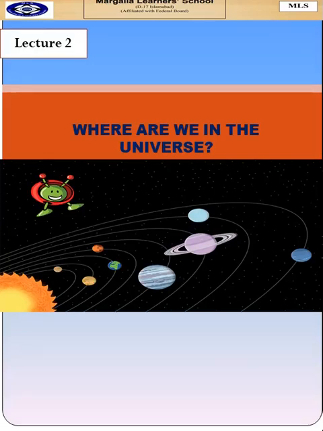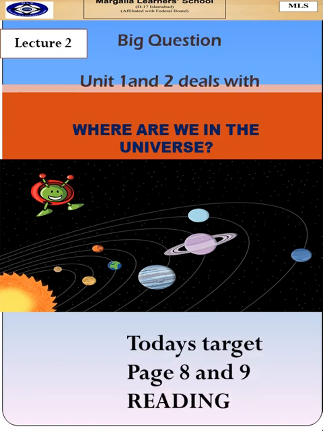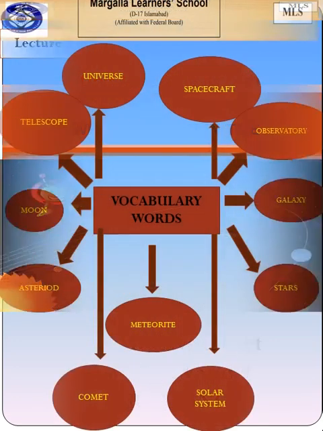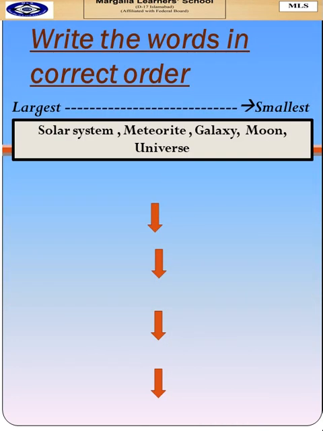Today we have to continue with our Lecture 2. In Lecture 2, we are going to solve the exercises of page 8 and 9 and do the reading. These are the words that we have learned. The first question is, write the words in correct order. The words are solar system, meteoroid, galaxy, moon, universe.